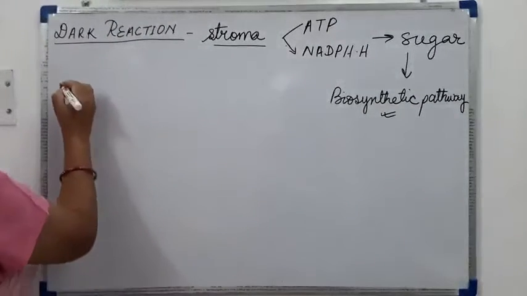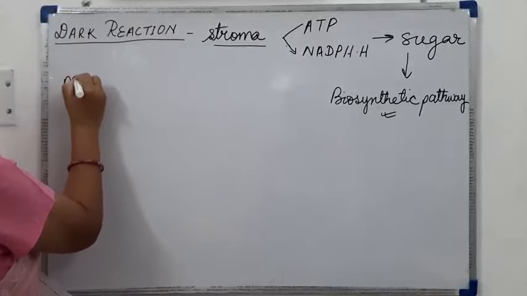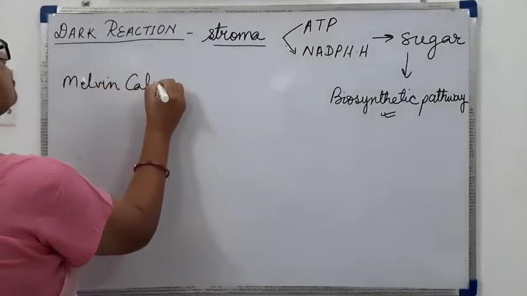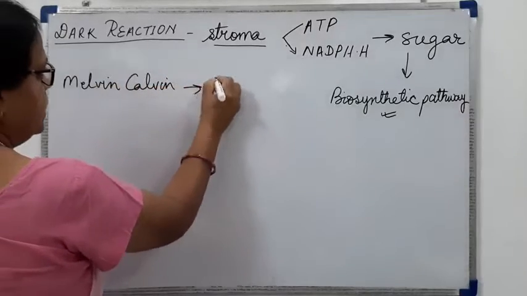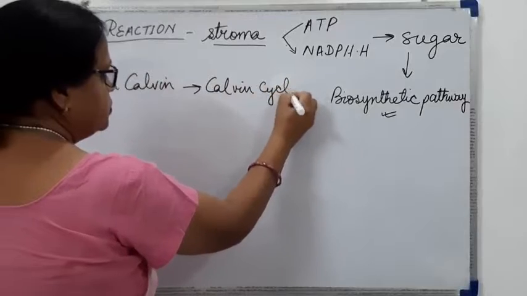Then because it was first reported by Melvin Calvin, it is also called the Calvin cycle.